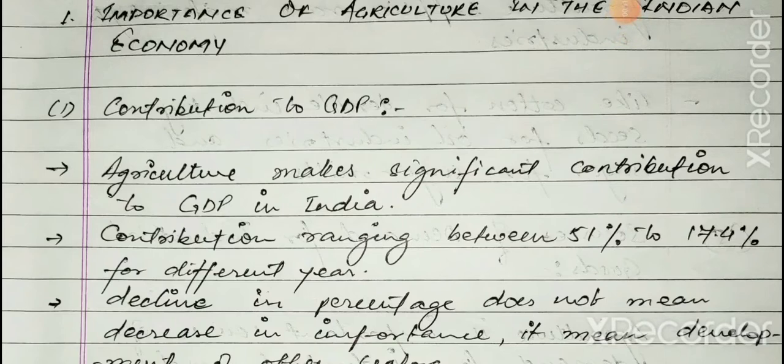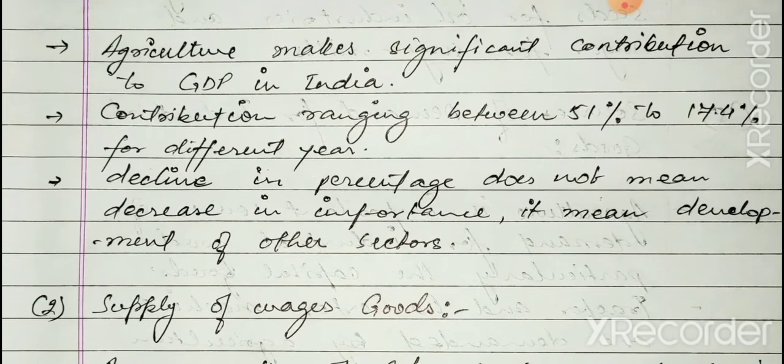The contribution ranges between 51% and 17.4% for the different years, from 1950 to 2018-19. A decline in percentage does not mean a decrease in importance. You can see that 51% has come down to 17.4%, but that doesn't mean the contribution of agriculture to GDP has come down in importance. It means that the other sectors, the secondary sector and tertiary sector, have grown very fast. That is why this contribution is squeezed in number.